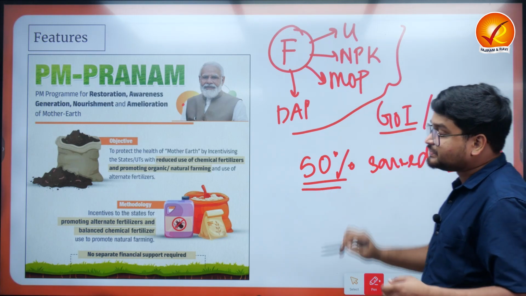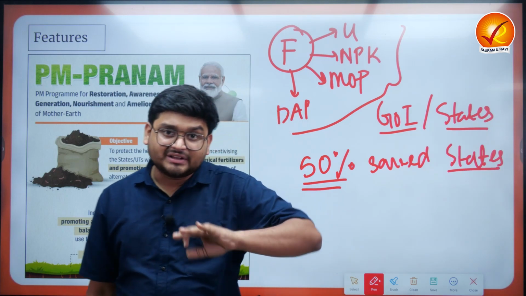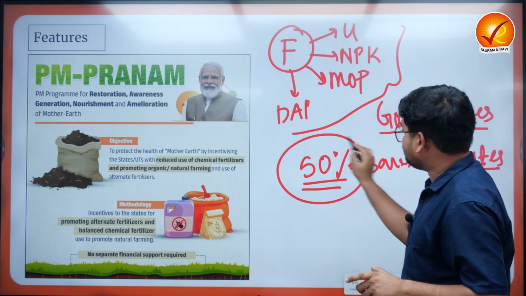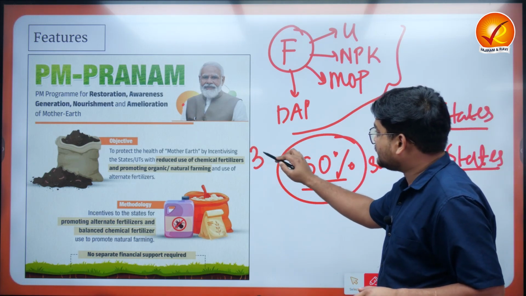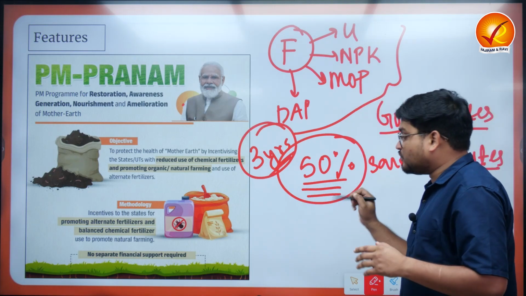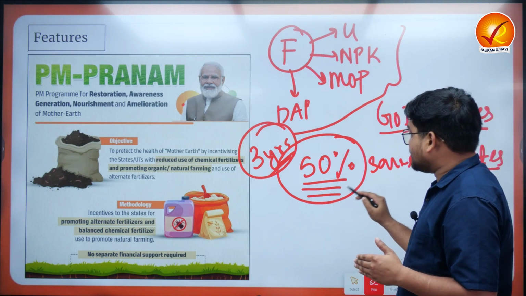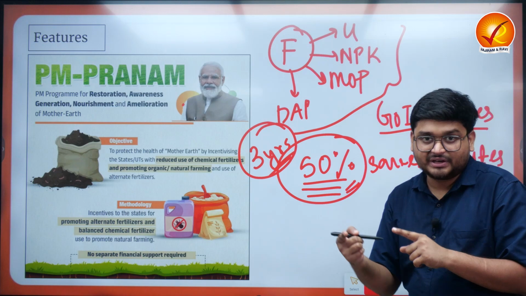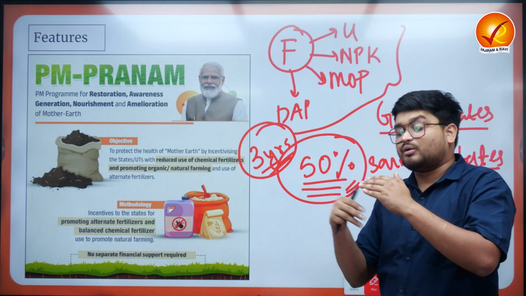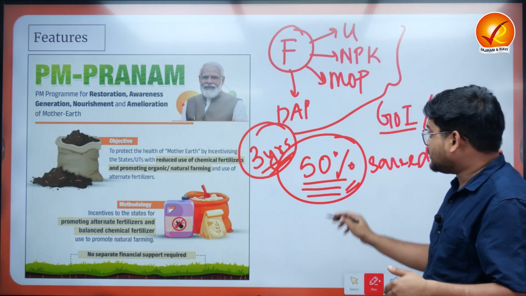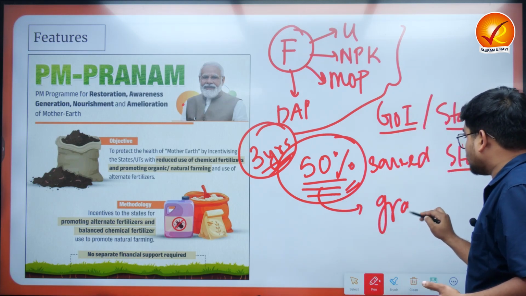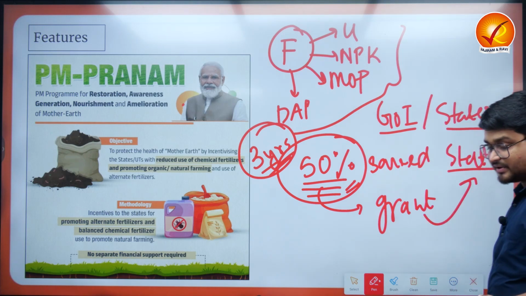These funds will be given as a grant by the union government to the state government, right? Now, this 50% of the funds that must be saved has to be taken into consideration over a period of 3 years. That means whichever state governments have saved 50% of the fertilizer subsidies by reducing the consumption of subsidies in their states, that should be calculated on an average over the last 3 years. This particular fund will be given as a grant by the government of India to the state government, right?